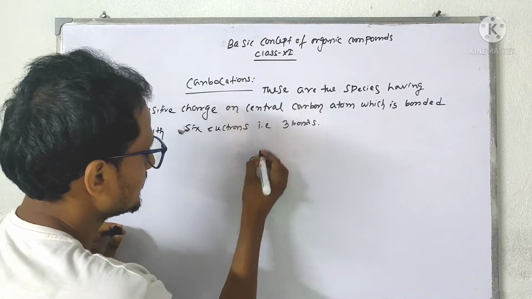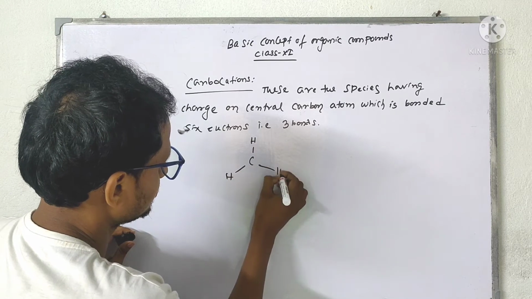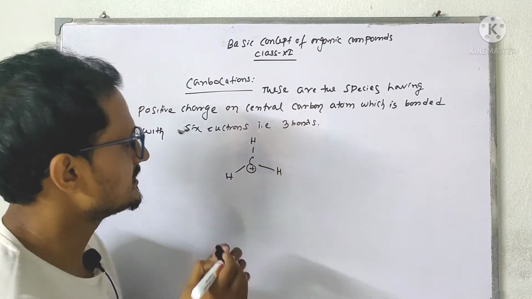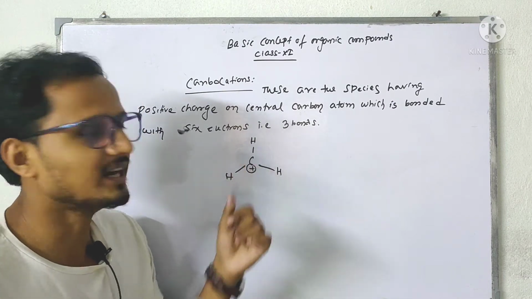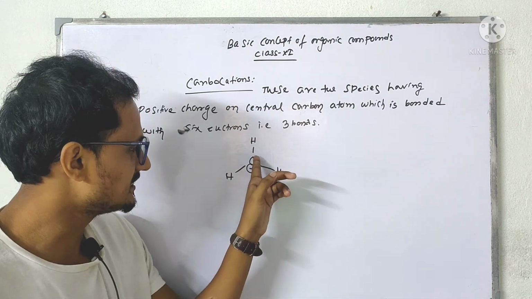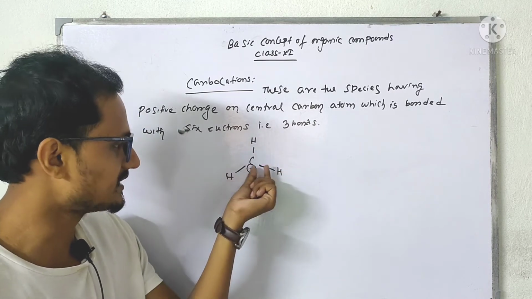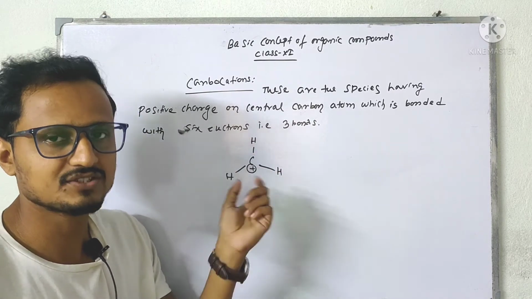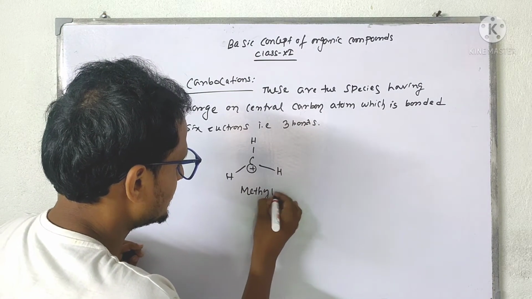That means like this. This is the basic carbocation. What we can get, it is methyl carbocation. Here we have seen the positive charge is there on the central carbon atom and 6 electrons are there, that means 3 bonds. So it is called methyl carbocation.